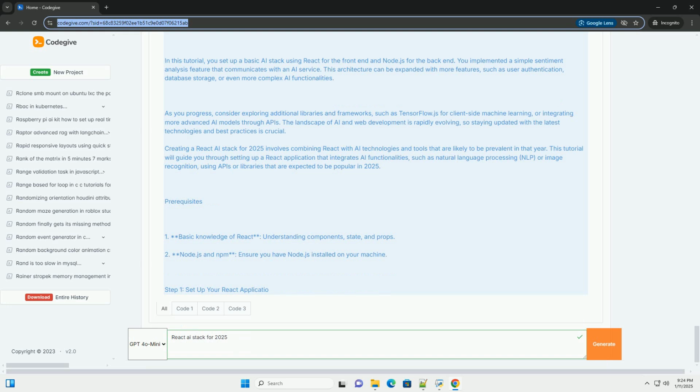This example is just a starting point. The landscape of AI and web development is rapidly evolving, and new tools and libraries will emerge, shaping the development experience in 2025 and beyond.